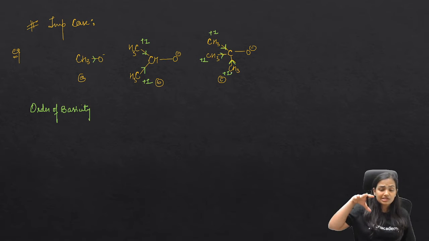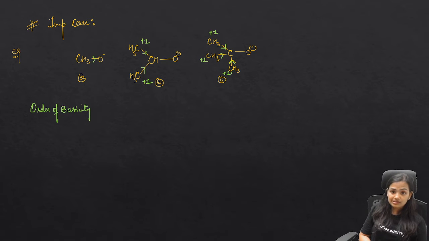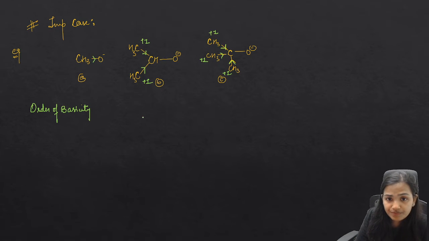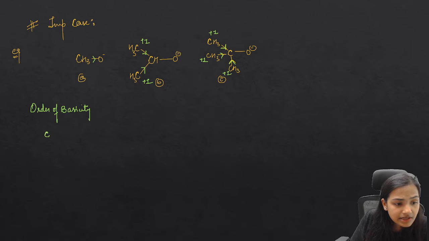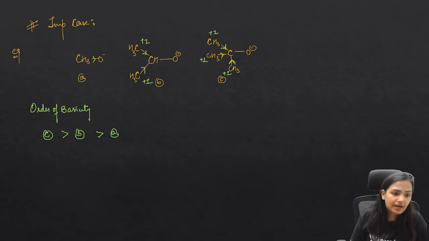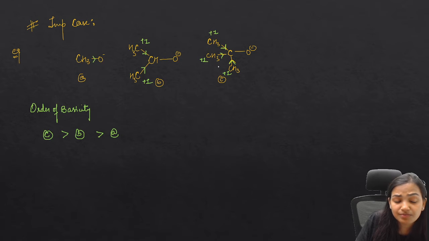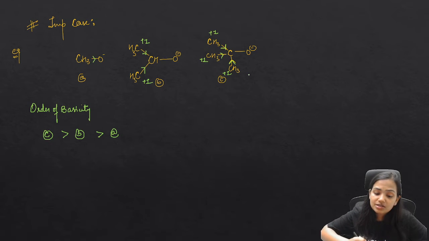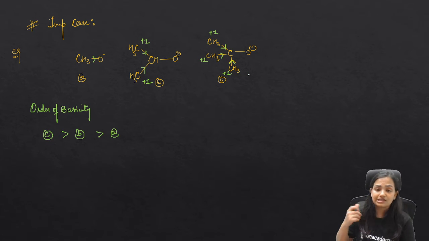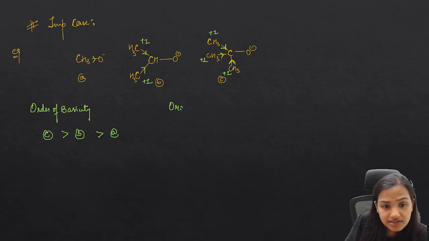So if, because of the plus I effect, the electron density is increasing, then simply you people say, ma'am, the basic strength will increase. Right? If I ask you the order of basicity, your answer would be C, then B, and then A. So this would be the order that you will give me. That is, the order of basicity is going to be C, B and A. Why? Because of the plus I effect, the electron density is increasing over the oxygen atom, and hence it becomes a good donor. It will accept the proton much more easily. Okay. Now my question is, is the order of nucleophilicity the same?